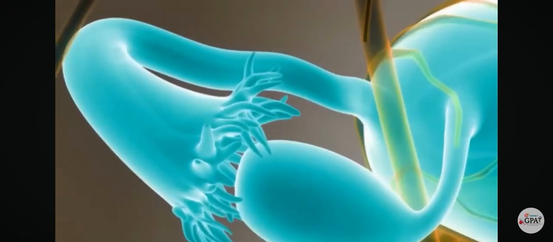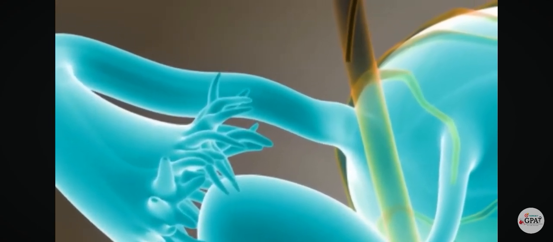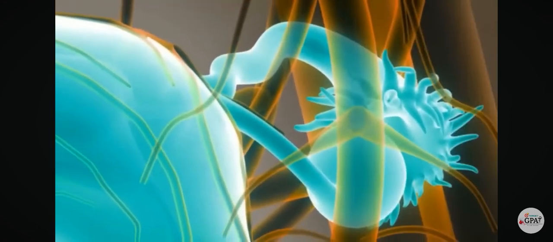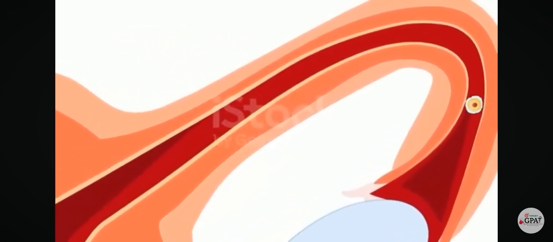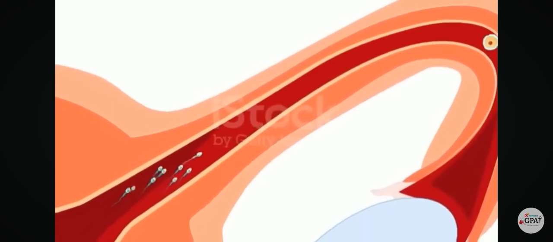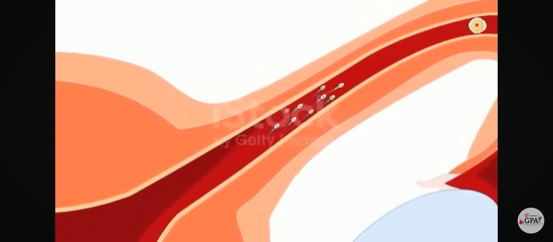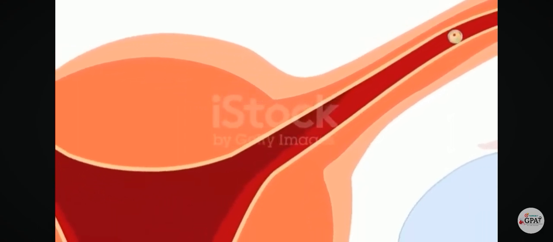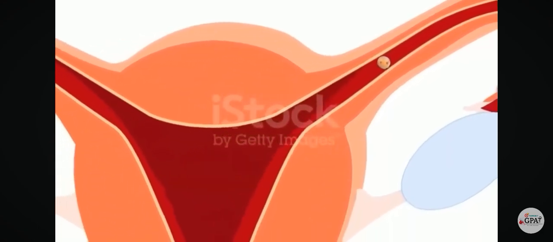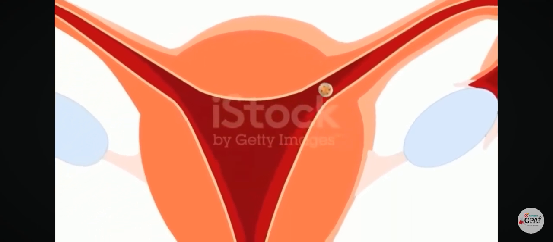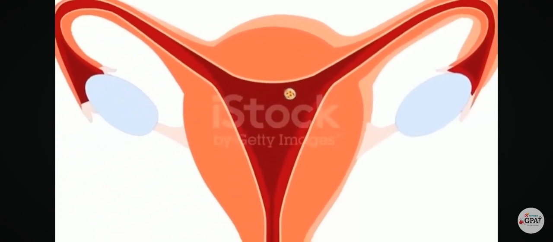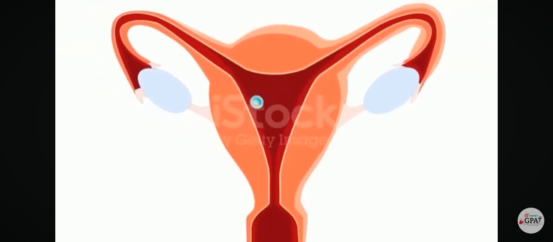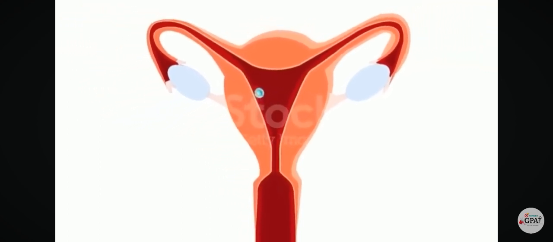Oviducts. Fallopian tubes or oviducts are two very fine tubes leading from the ovaries of the female into the uterus. On maturity of an ovum, the follicle and the ovary's wall rupture, allowing the ovum to escape and enter the fallopian tube. There it travels toward the uterus, pushed along by movement of cilia in the inner lining of the tubes. This trip takes hours or days. If the ovum is fertilized while in the fallopian tube, then it normally implants in the endometrium.